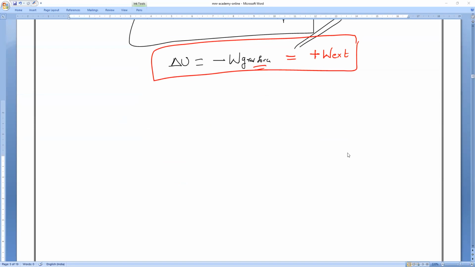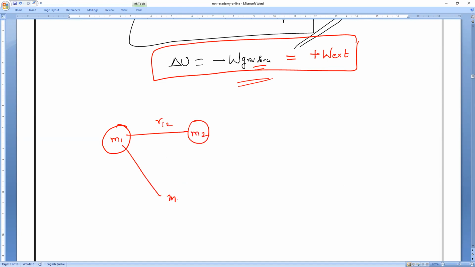Now, for example, two bodies are given, and this is the formula. For example, three bodies are given. All of you observe. This is the M1 mass, which is present at distance R12, and this is the M3 mass, which is present at R13. And this is R23. Now, what is the potential energy of this configuration? How many bodies are in the configuration here, two or three? Three bodies.